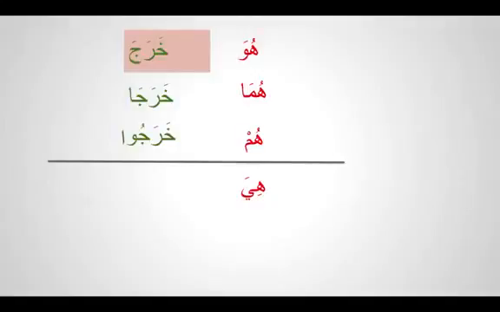So how do we write it? If it is without the ta, it is he left, kharaja, and if you see a ta with a sukun, that means you're talking about a single lady, kharajat. And this ta is called ta ta'nith. Remember, but if you don't remember, we will practice. Kharajat. So if you see kharajat, that means the action has been done by a single lady. Hiya, third person, kharajat.